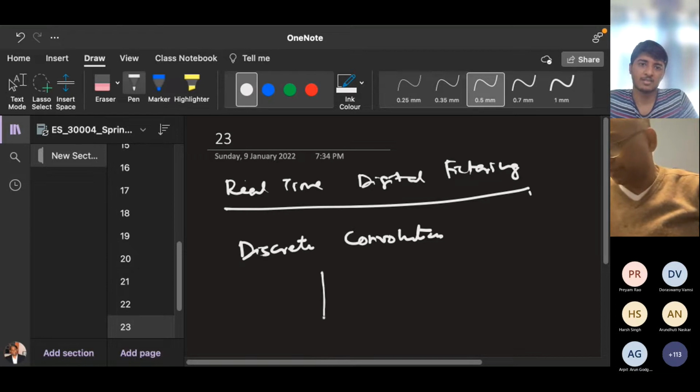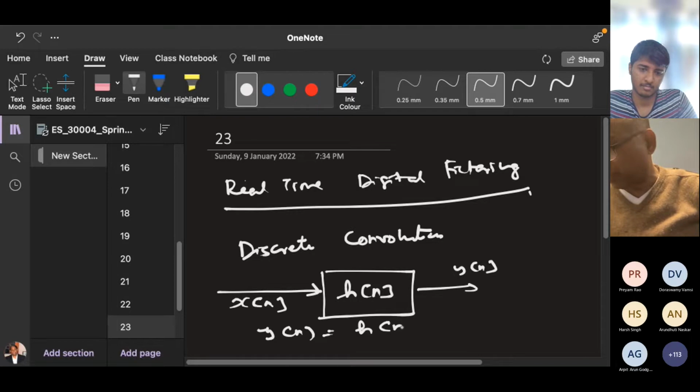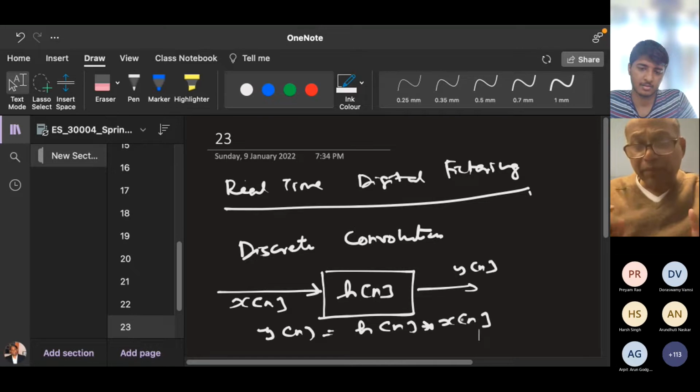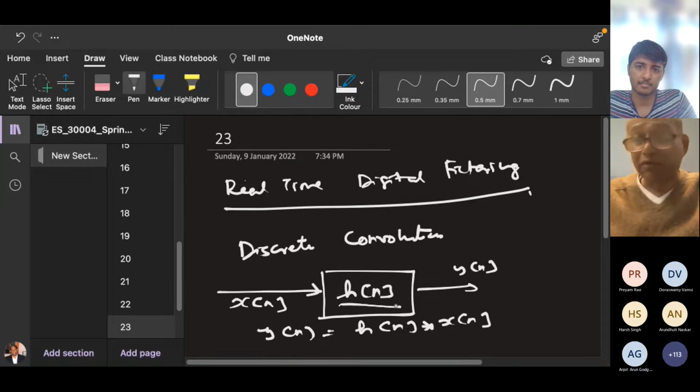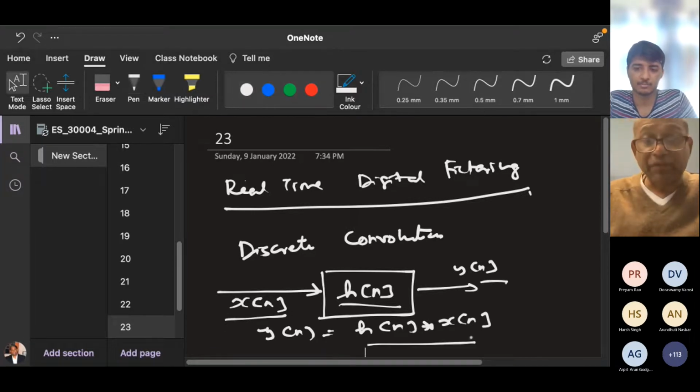If you have a digital system whose impulse response is h of n, and there is a signal x of n, the output is y of n. So y of n you can write as the convolution of h of n and x of n. How many of you know it? Have you read it? Can you just raise your hand, those who have read it? That means the impulse response of a digital system is h of n. If you have heard about it, then there is a discrete signal x of n. Then the output is y of n, which is a convolution of these two. How many of you have really heard it?